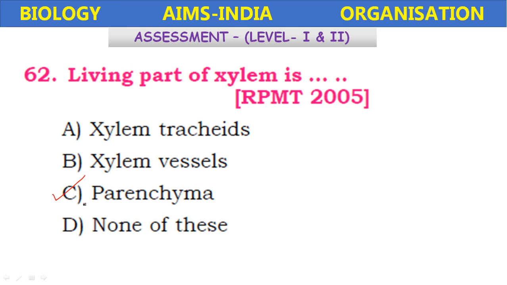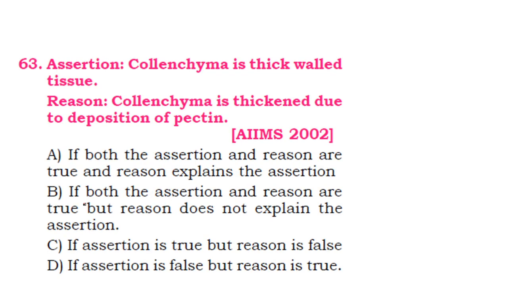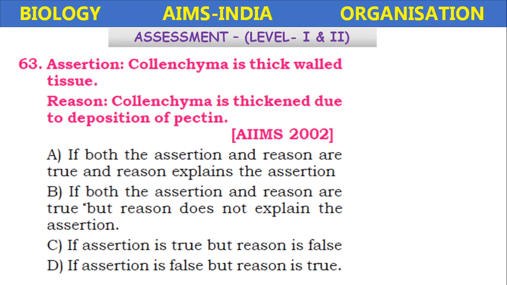Rajasthan PMT, RPMT. An assertion and reasoning type question. The assertion is collenchyma is thick-walled tissue. The reason is collenchyma is thickened due to deposition of pectin. Both are true.